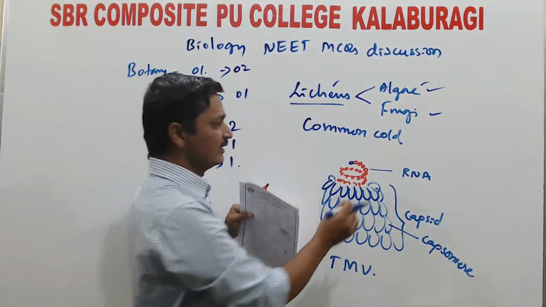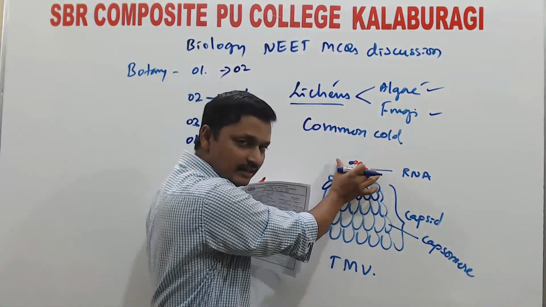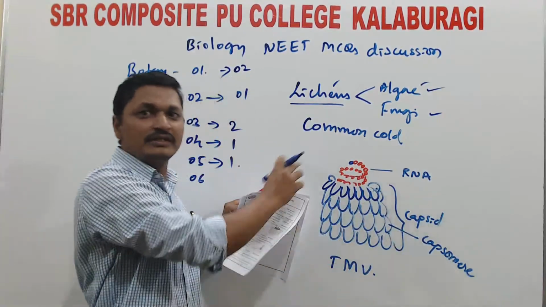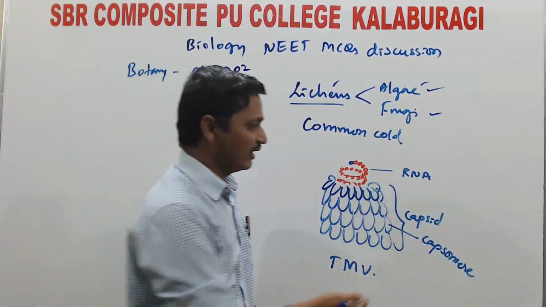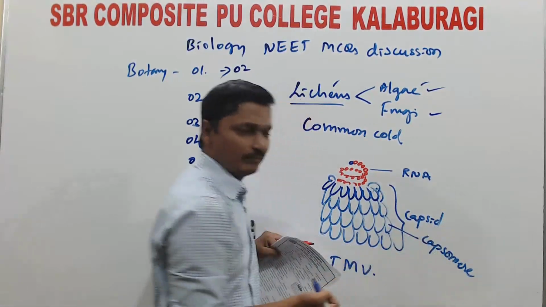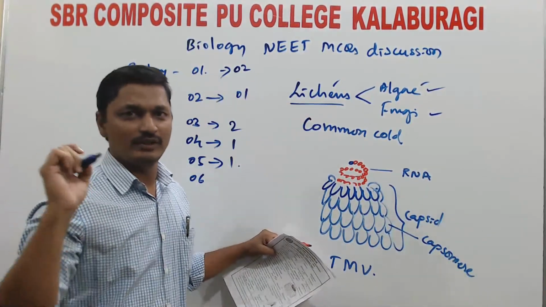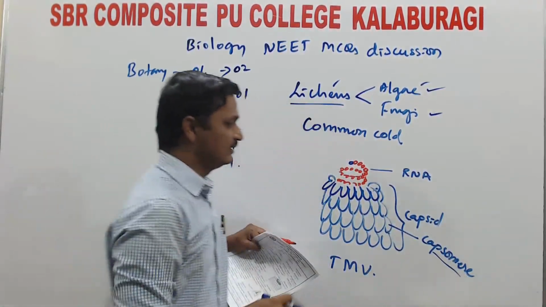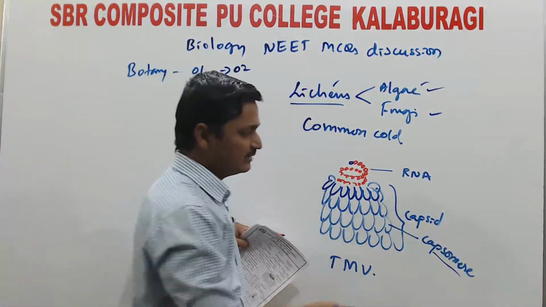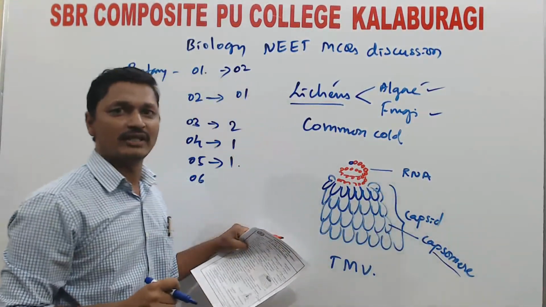Centrally located, the genetic material RNA is surrounded by a protein coat, the capsid. That protein coat, the capsid, is made up of a large number of subunits called capsomeres. These are the capsomeres. More than 2,000 capsomeres form a capsid around the RNA.